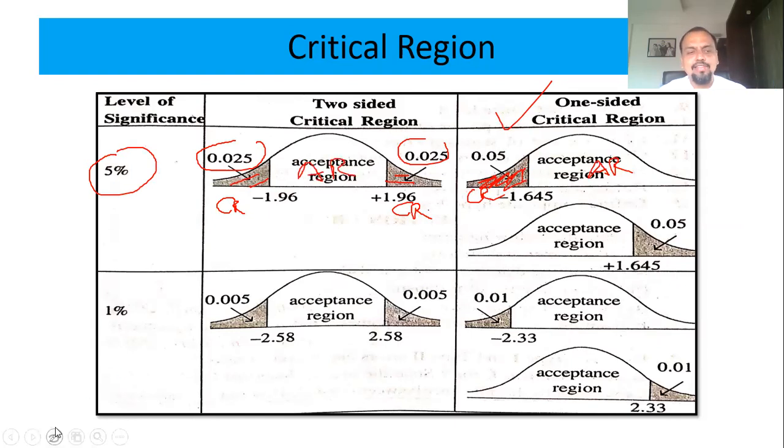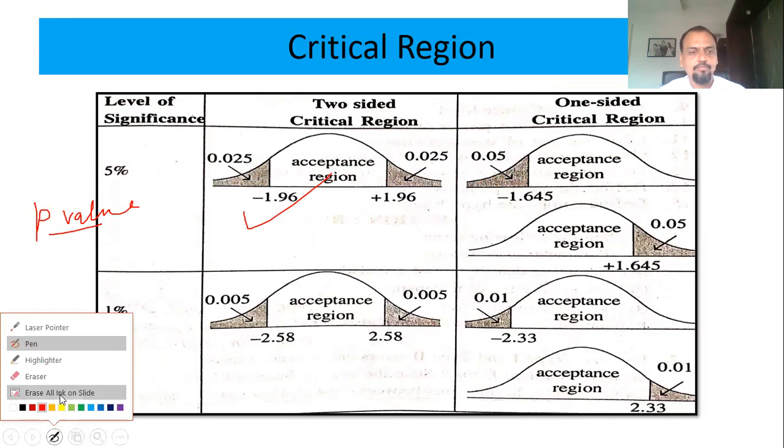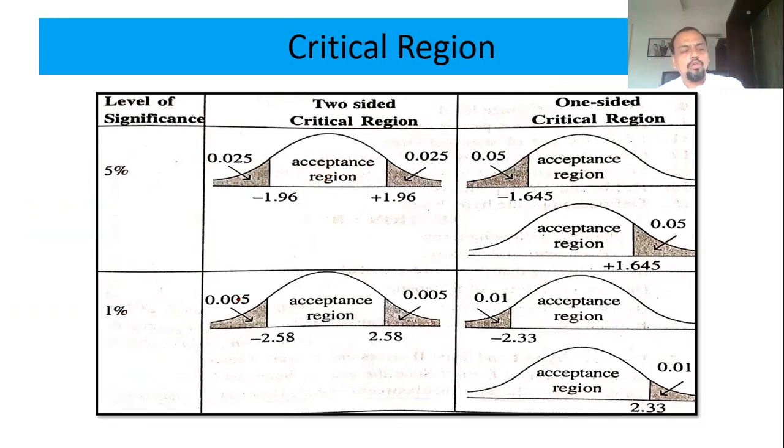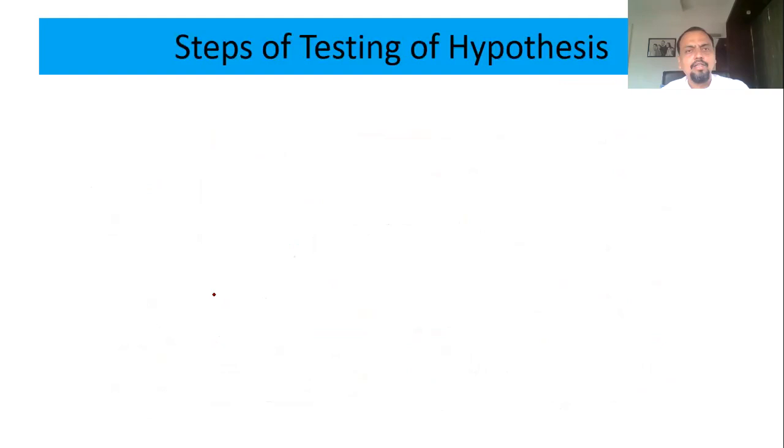So this is all technical, statistical, but now the software will do wonders for you. You don't have to worry about the acceptance or rejection region, because p-value comes to your rescue. For all non-statisticians, p-value becomes very important, which I'll take at the end of the session. So if you don't understand critical region, don't worry about it. Power of the test is the power of rejecting the null hypothesis. It is 1 minus beta. I'm not going into that.